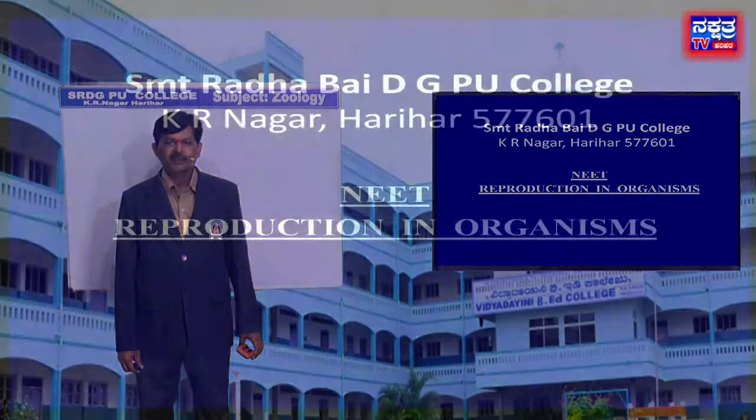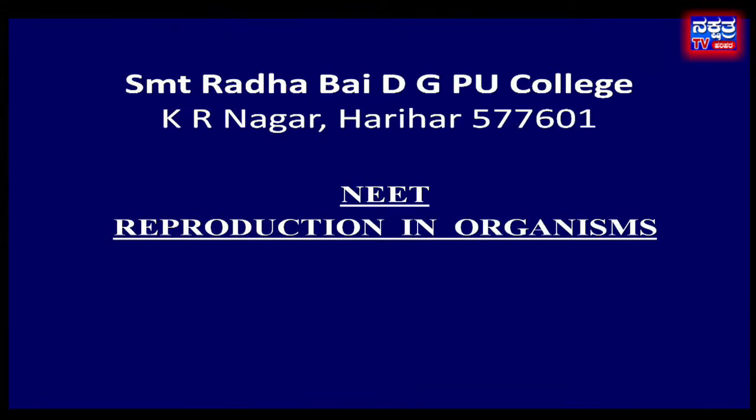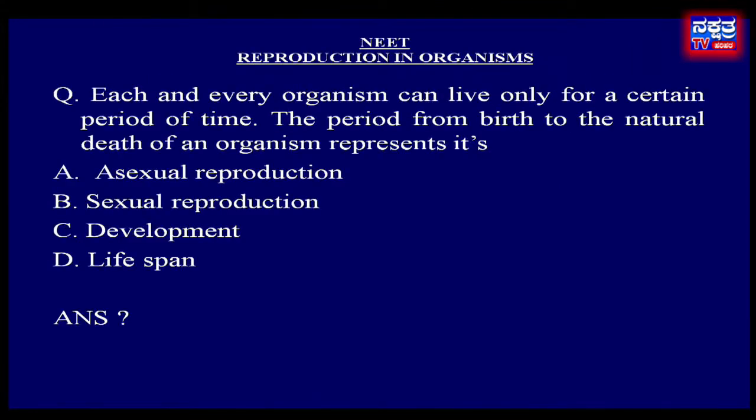The first question on this chapter is, each and every organism can live only for a certain period of time. The period from birth to the natural death of an organism represents its option A, asexual reproduction, B, sexual reproduction, C, development, D, lifespan.